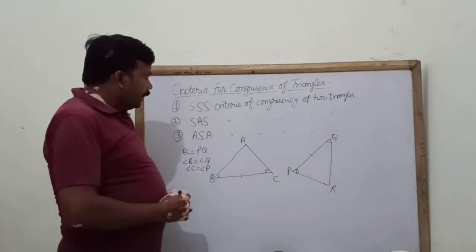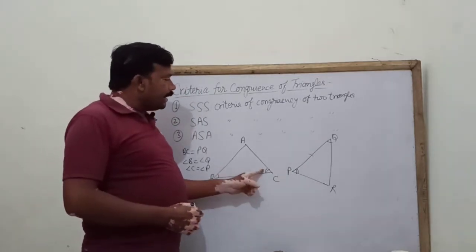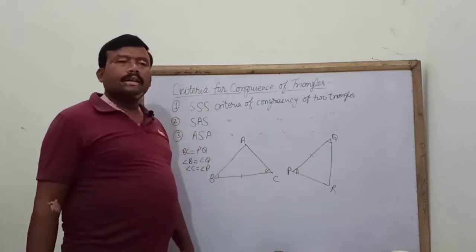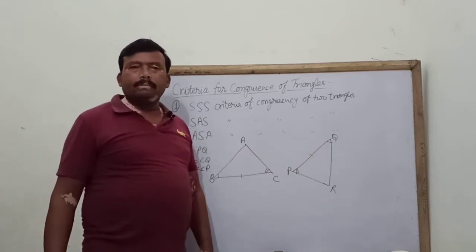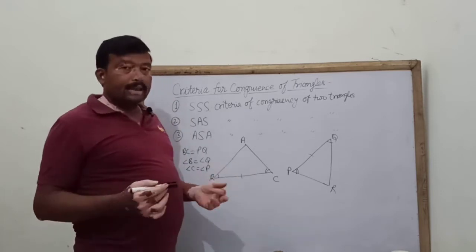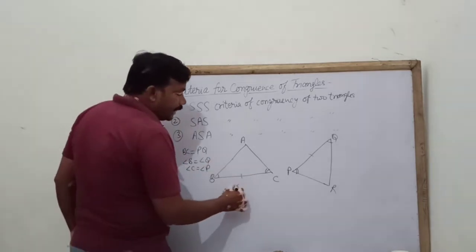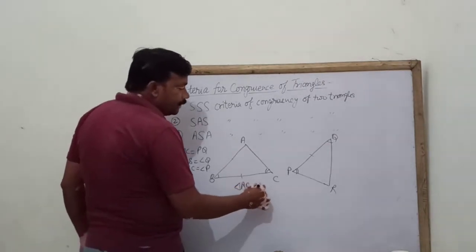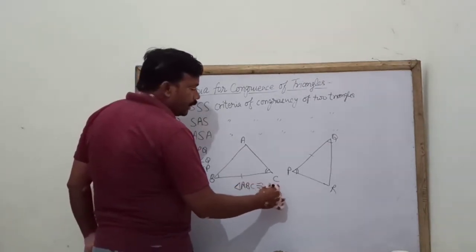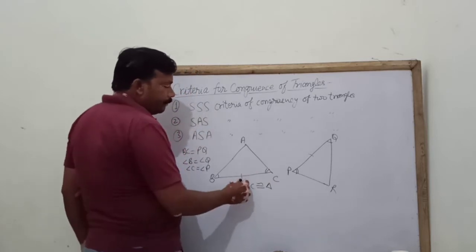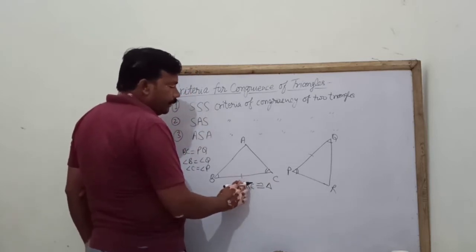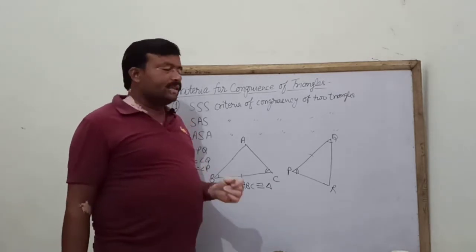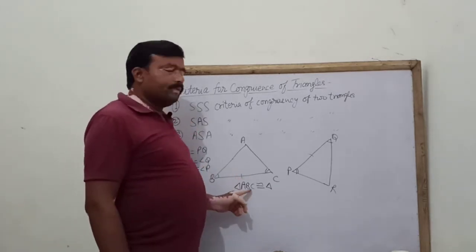So we can say by angle side angle criteria, these two triangles are congruent, and how can we write it? We will write triangle ABC is congruent to triangle, selecting the vertices which are corresponding to these vertices.